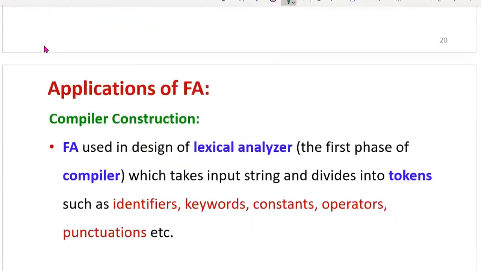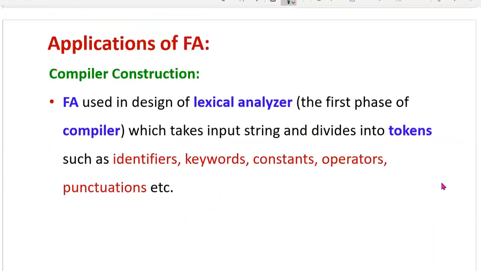Then coming to the next application, compiler construction. This was already explained even in the finite automata concept. What is the role of finite automata in lexical analysis? That is one of the phases of the compiler. So finite automata is used in the design of the lexical analyzer, which is the first phase of the compiler. The role of the lexical analyzer is to take an input string and divide it into tokens such as identifiers, keywords, constants, operators, punctuations, etc.